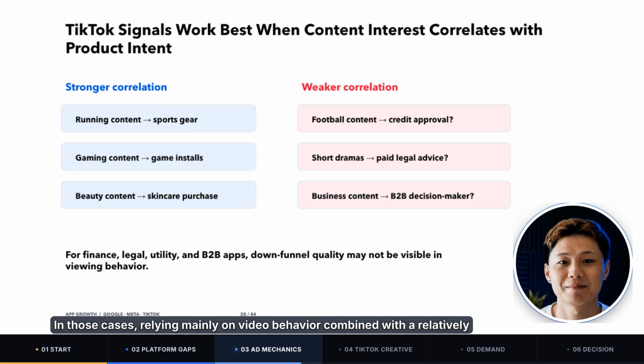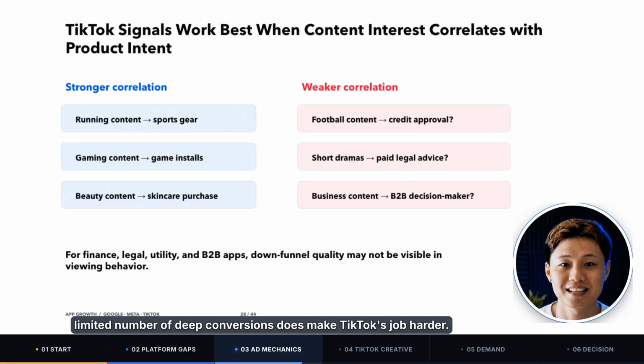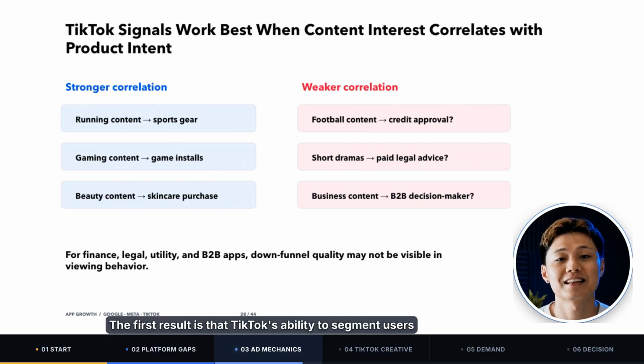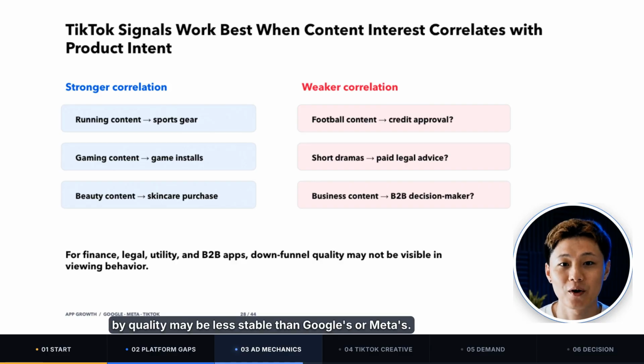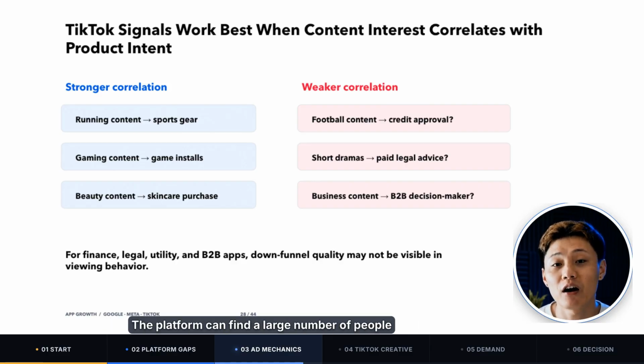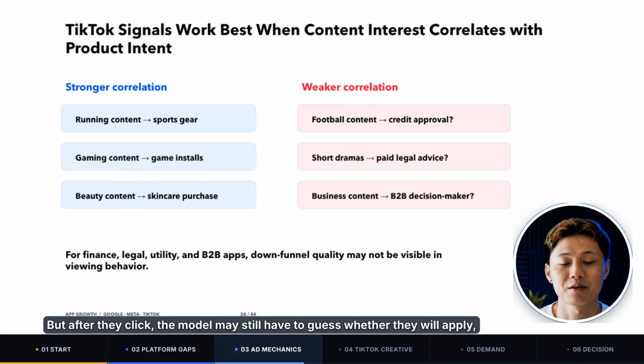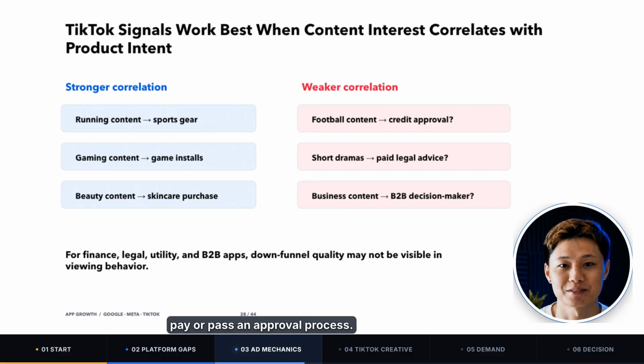In those cases, relying mainly on video behavior, combined with a relatively limited number of deep conversions, does make TikTok's job harder. What does this lead to? The first result is that TikTok's ability to segment users by quality may be less stable than Google's or Meta's. The platform can find a large number of people who are willing to watch and click. But after they click, the model may still have to guess whether they will apply, pay, or pass an approval process. As long as PCVR is not estimated accurately, campaign performance is more likely to fluctuate.